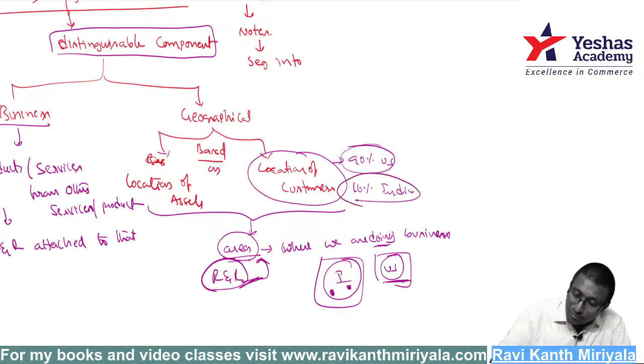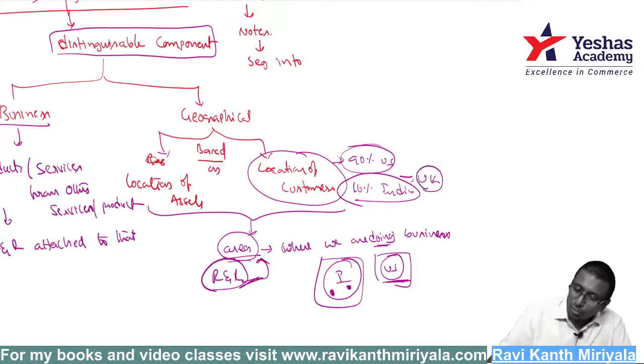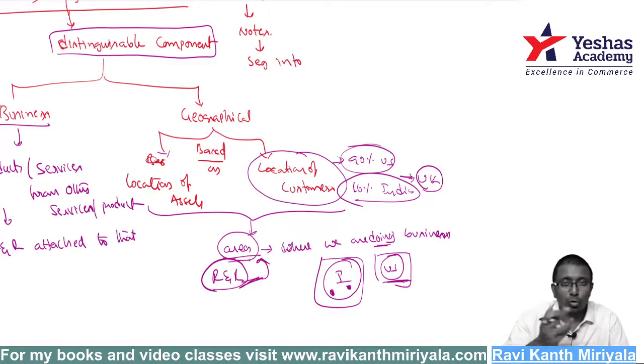Yes, you should inform this information to the members. If 90% of my sales go to the US, and the US government bans it or increases the import duties, then I will not be able to compete in that country. Suppose I was selling to the UK. Remember Brexit: the UK came out of the European Union. Because of that, many Indian companies lost agreements. Those risks and rewards are there.